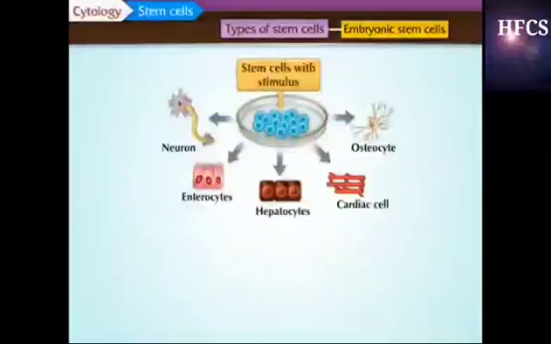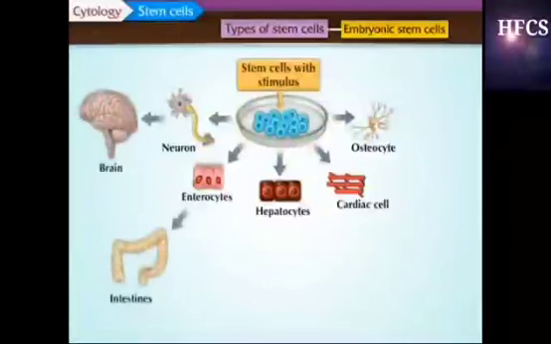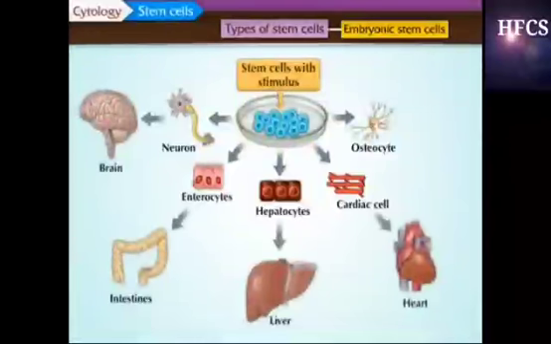These cells multiply and form desired tissue and make desired organ like brain, intestine, liver, heart, and bone.